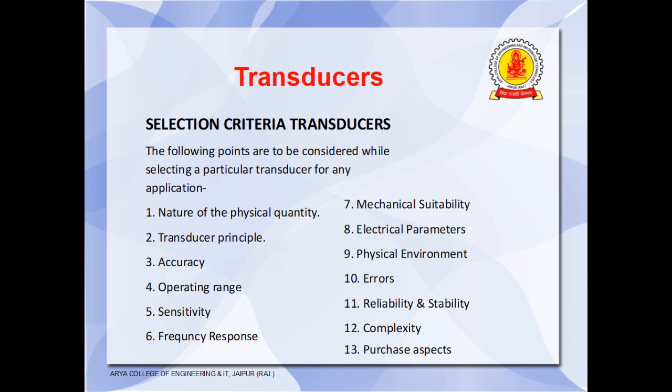First, the nature of the physical quantity means the nature of the quantity to be measured. Second is the transducer principle, that which is the best suitable transducer. What is the best principle transducer having? We will select that transducer. Next, the requirement of accuracy in measurement, that how much accuracy we required. According to that, we will select the transducers.